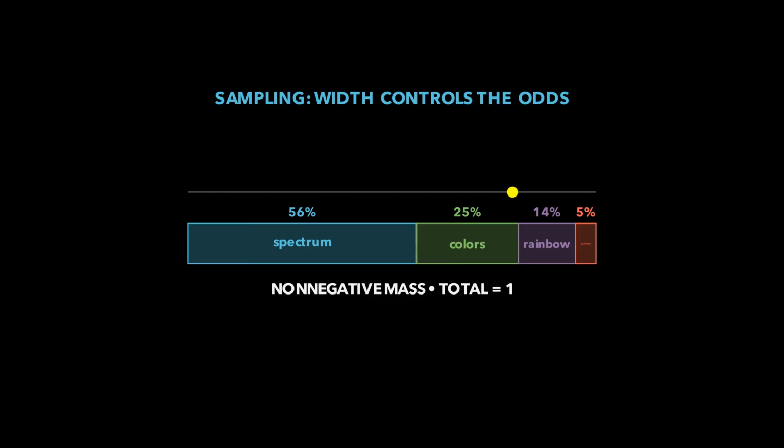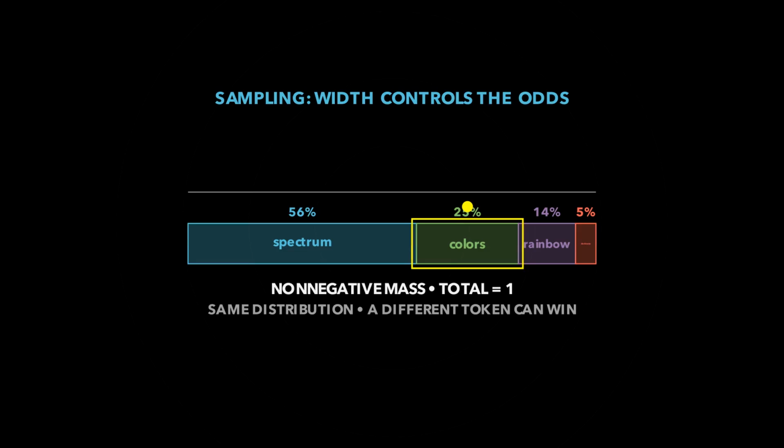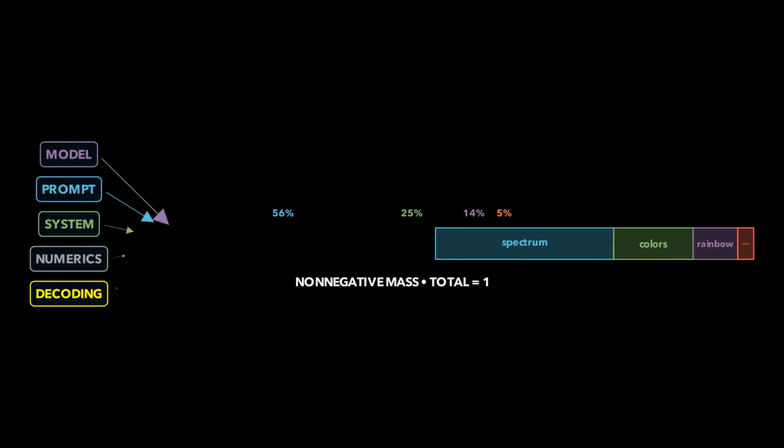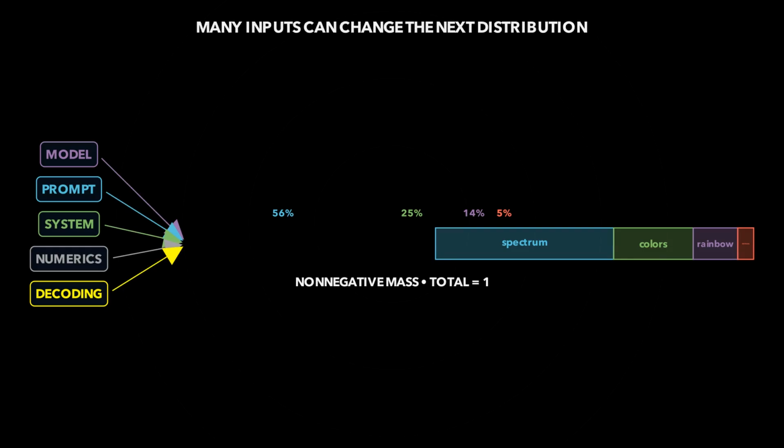Sampling uses the same distribution differently. Imagine dropping a marker onto the probability arc. Wide regions are more likely to catch it, but a narrow region can still win. Run the same prompt again, and the marker may land somewhere else. That is why 2 generated answers can differ even when both are plausible. But randomness is not the only reason outputs change. The model, prompt, system instructions, numerical implementation, and decoding settings can all change the distribution before a token is selected.